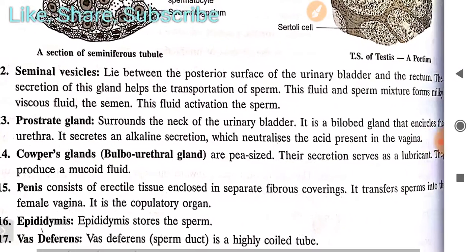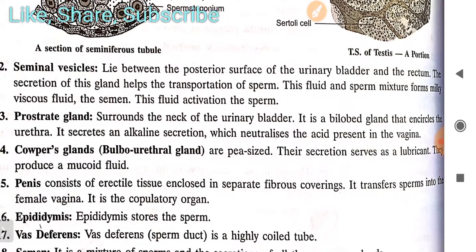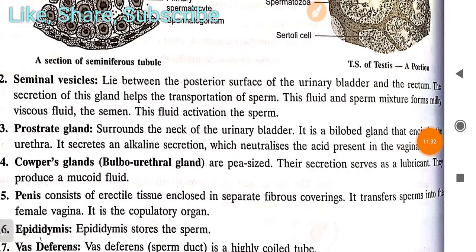Then next thing we have to read about the seminal vesicles. So now we will understand the seminal vesicles. These lie between the posterior surface of the urinary bladder and the rectum. The secretion of this gland helps the transportation of sperm. Mainly in exams, frequently these types of questions will be asked, the location of some gland and their function.